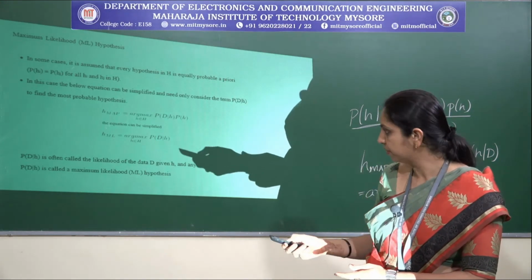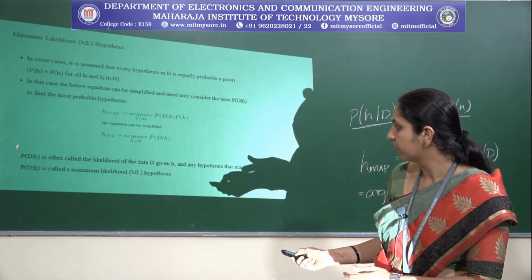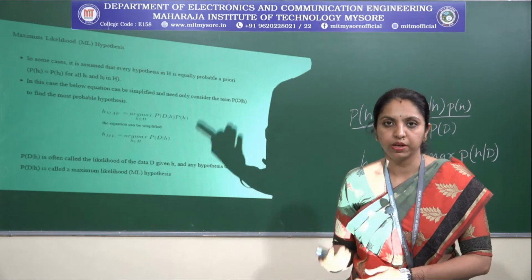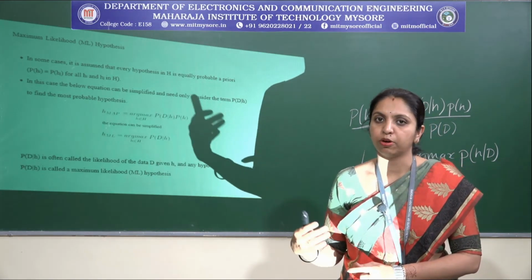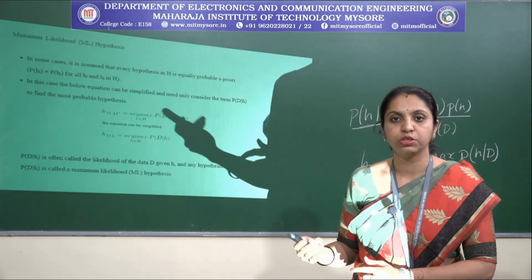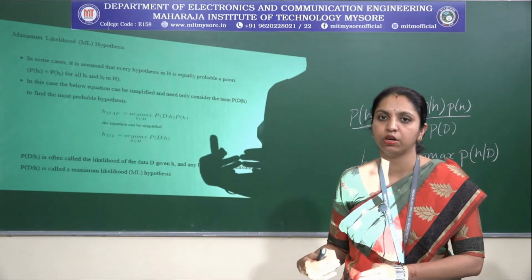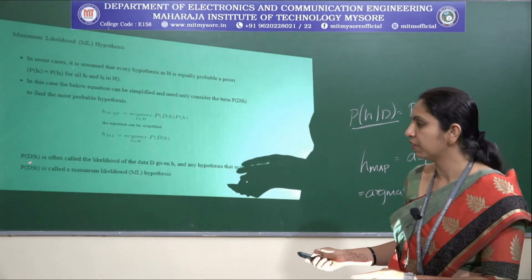Probability of D given h is the likelihood, probability of h is the prior probability of the hypothesis, and probability of D is just the evidence, which is independent of the hypothesis. Finally, to get the maximum likelihood hypothesis, we use only probability of D given h.